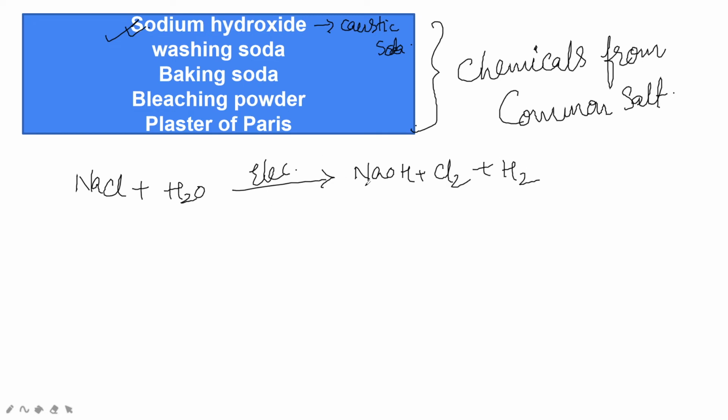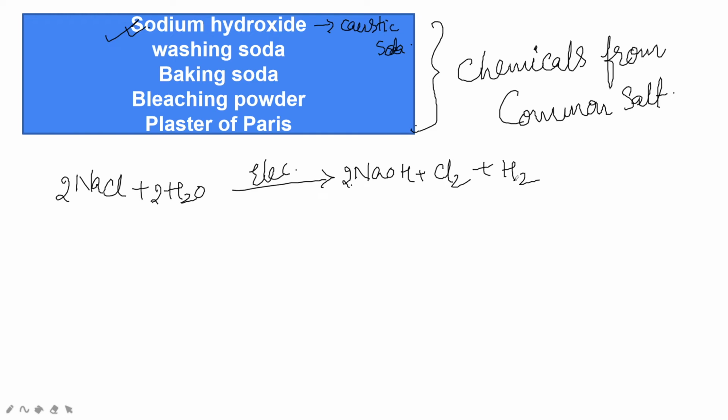Here we need to balance: 2NaCl plus 2H2O gives 2NaOH plus Cl2 plus H2. Chlorine gas is produced at the anode and hydrogen gas at the cathode. Sodium hydroxide solution is formed near the cathode. This process of electrolysis of sodium chloride solution is called the chlor-alkali process.